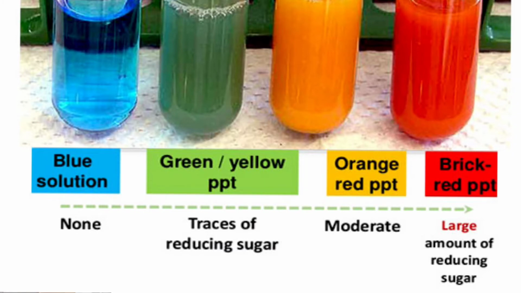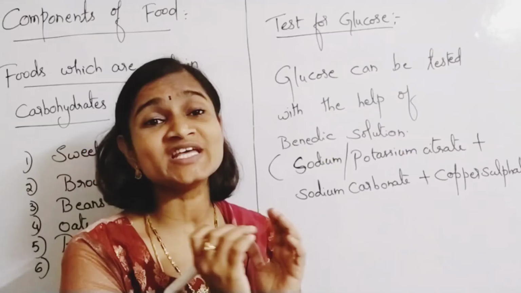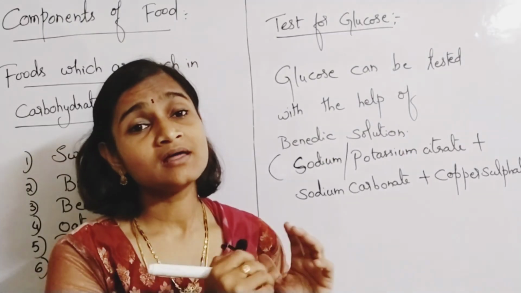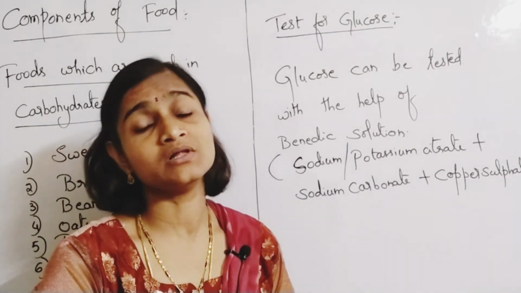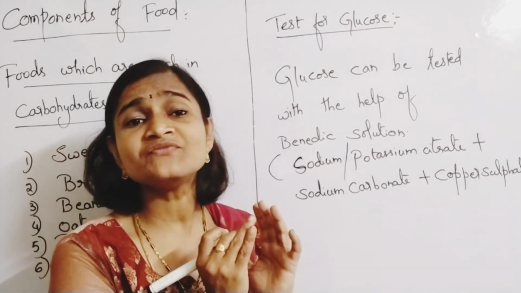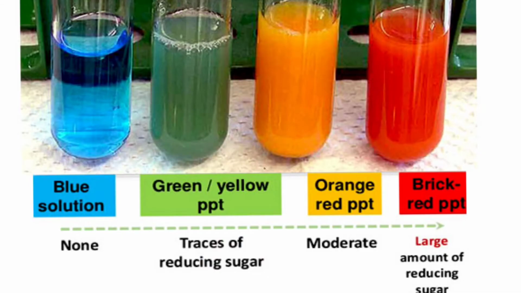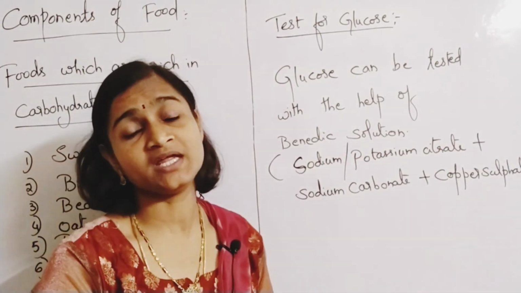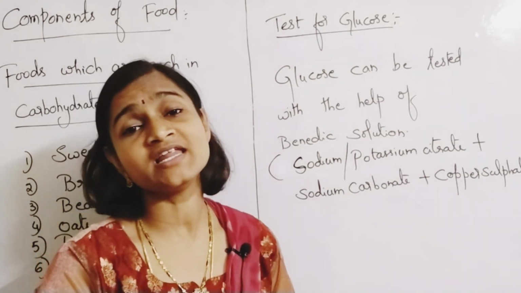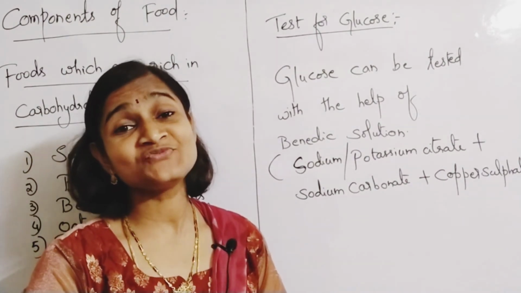Suppose glucose is present in trace quantities, you may get the precipitate to be orange or even sometimes yellow. If traces of glucose are there, that gives you orange or yellow colors. If complete glucose is there, then that gives you what? Red precipitate. So formation of red coloration is the test for what?